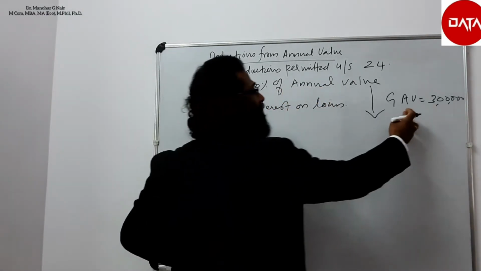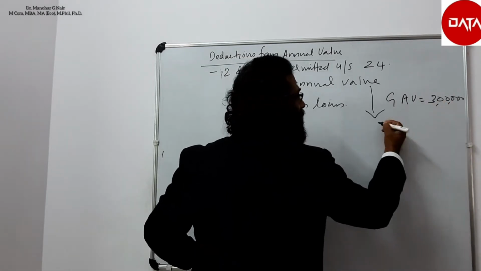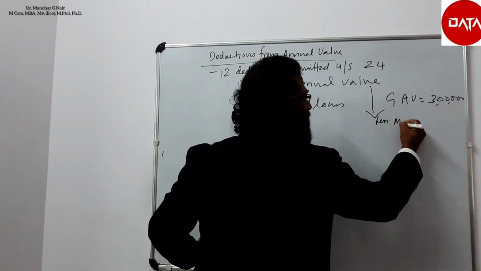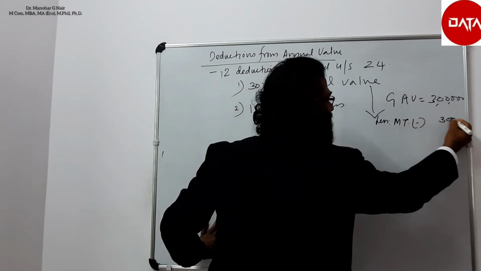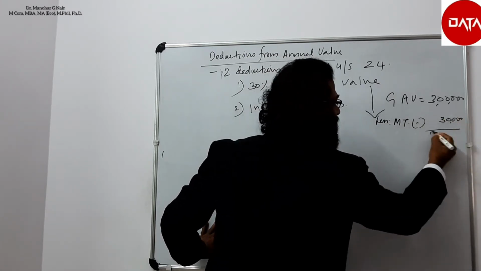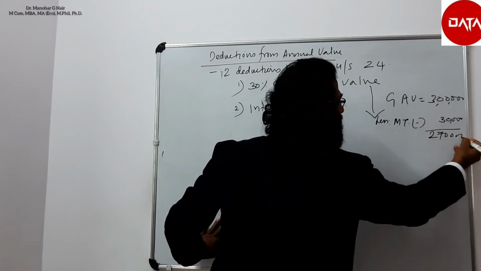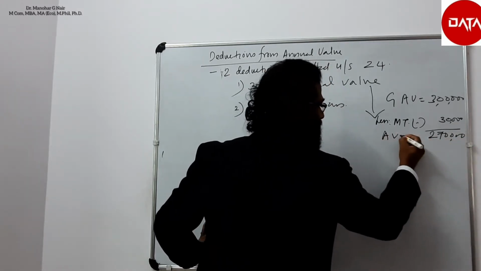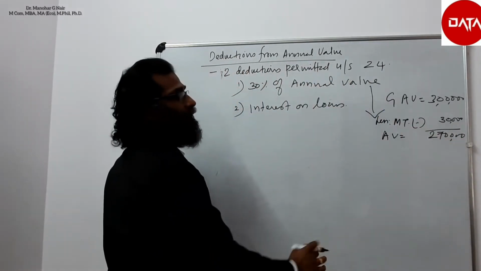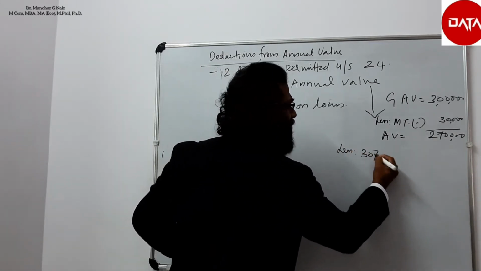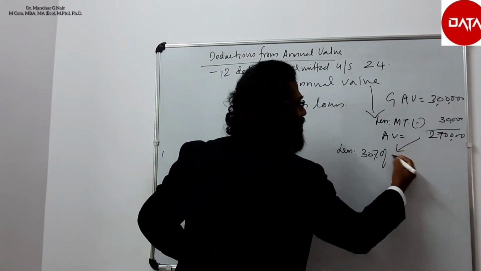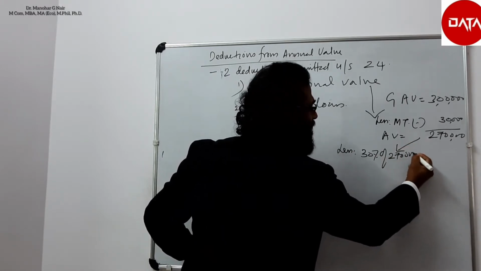Suppose you have 3 lakh rupees as the gross annual value. You can deduct municipal taxes paid by the owner, maybe 30,000 rupees, then the balance is 2,70,000, that is the annual value. From this value, you can deduct 30% of 2,70,000.